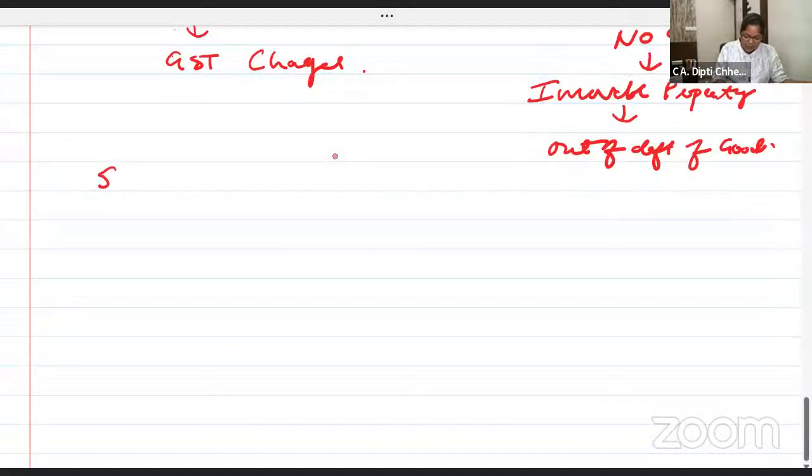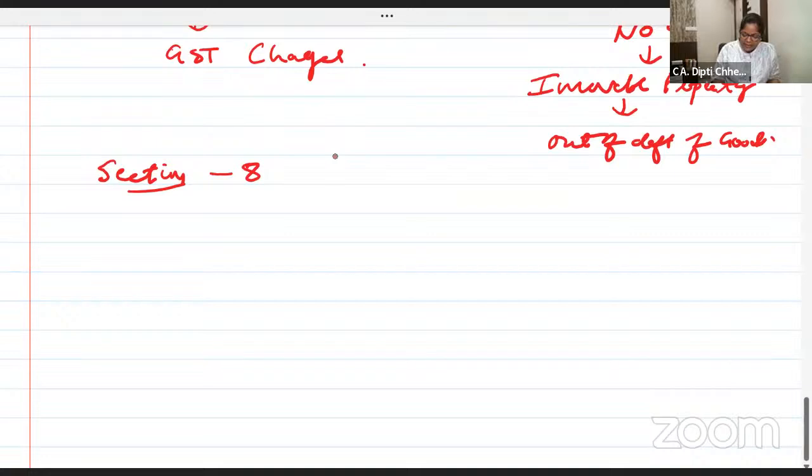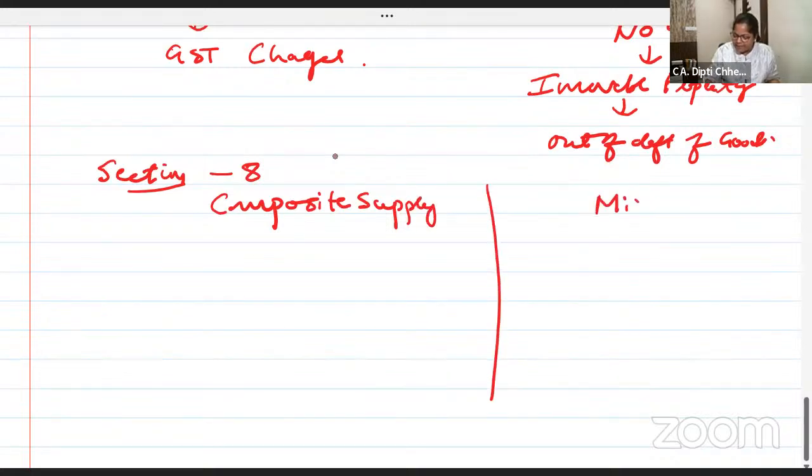Yeah. Please shift to your notebook. I'm making you write something for section 8 now. Now we know what is supply, supply of goods or services. But section 8 is talking about composite supply or mixed supply.